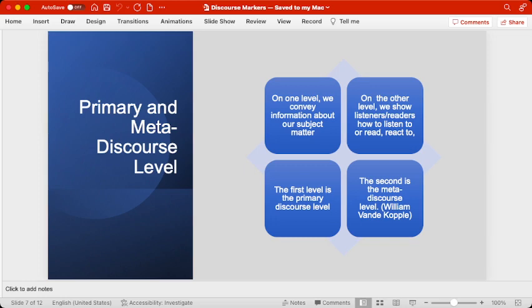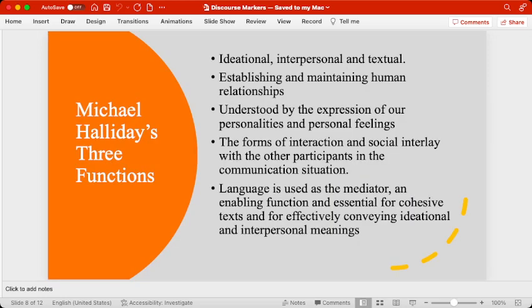This is also told by Van Keppel, and these are the two levels of discourse that we can have while we are using discourse markers. And the same is the case with Halliday, one of the famous linguists, who covers large areas of language. He has talked about three functions of these discourse markers and discourse language. One is ideational, the second is interpersonal, and the third is textual.